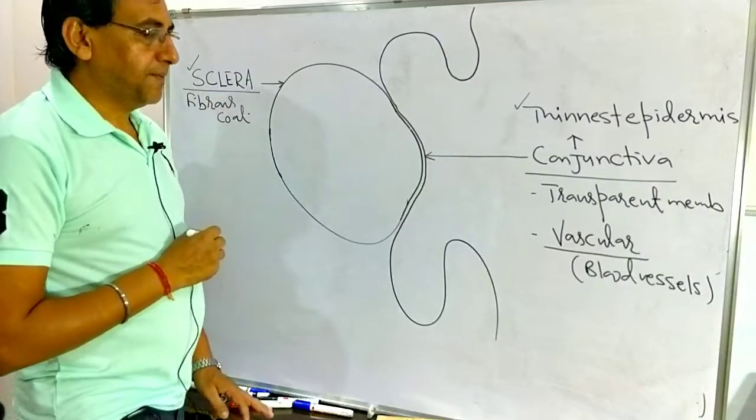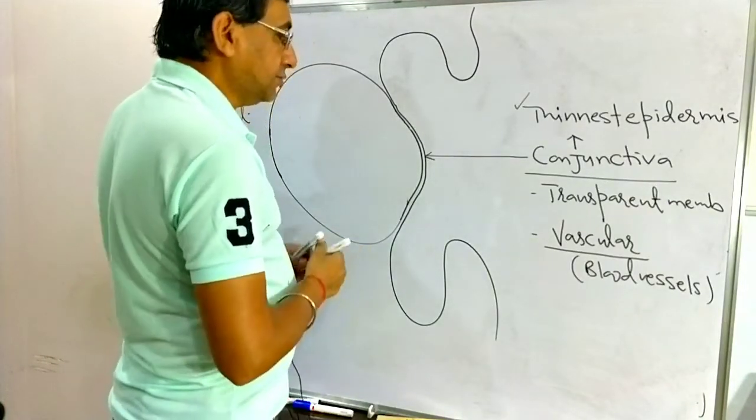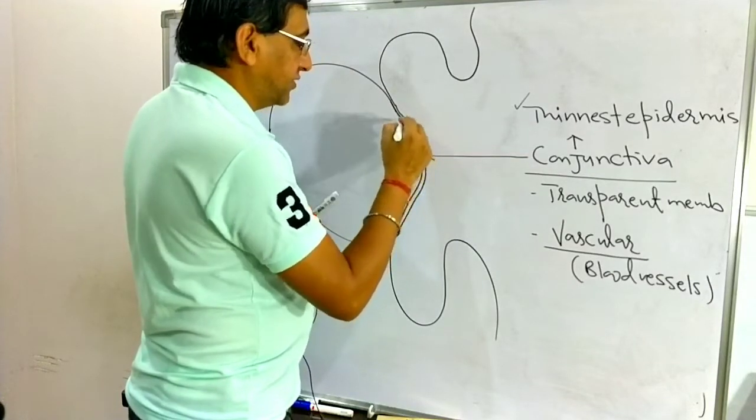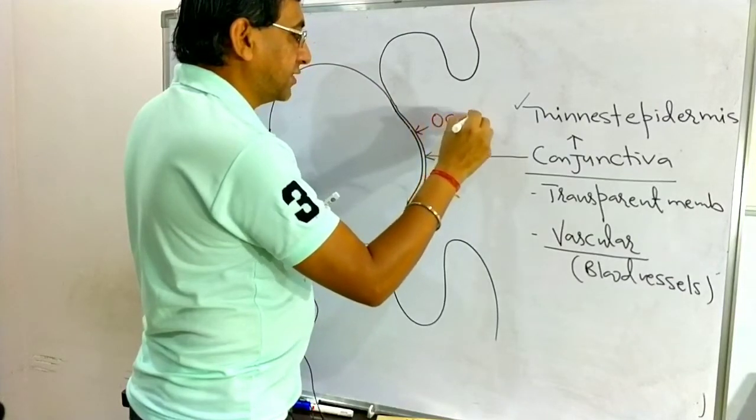There are two parts of the conjunctiva. The one present on the eyeball, over the cornea, is known as the ocular conjunctiva.